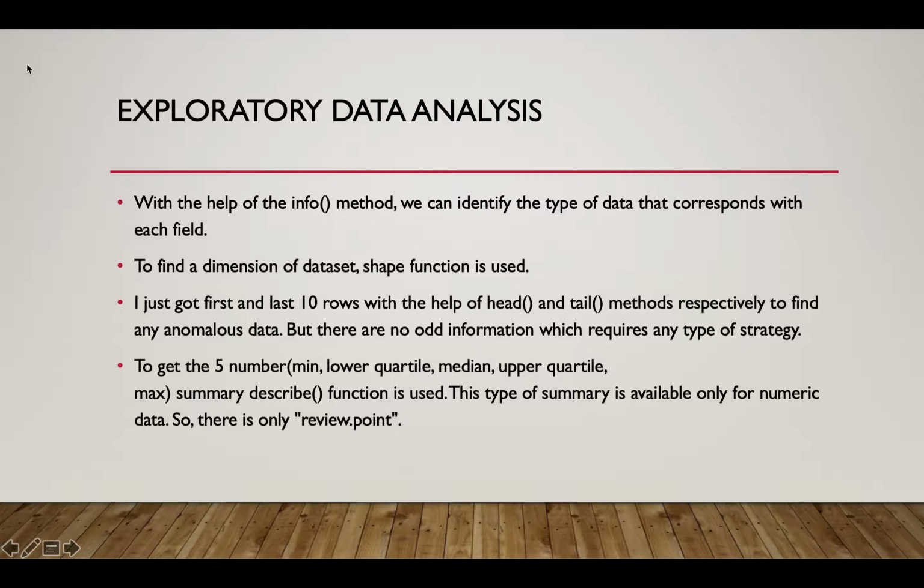In this section, I perform 4 main essential operations. First one, with the help of the info method, I identify the type of data that corresponds with each field. Second one, to find the dimension of the dataset, I use the shape function. Third one, I got the first and last 10 rows with the help of the head and tail methods respectively, to find anomalous data. But there is no odd information which requires any type of strategy. And the last one, to get the summary, the describe function is used. This type of summary is available for numerical data. In my dataset, the review point is the only numerical data.